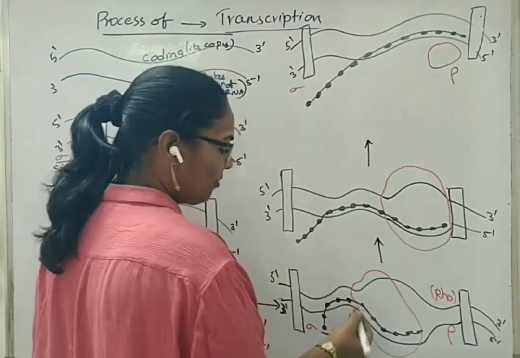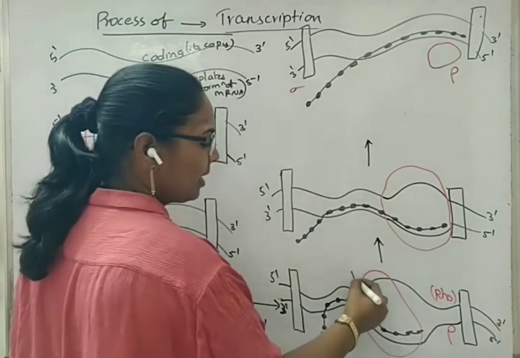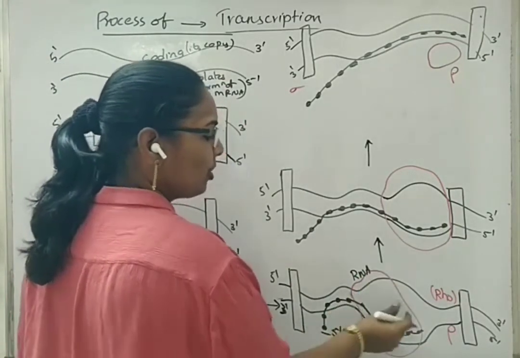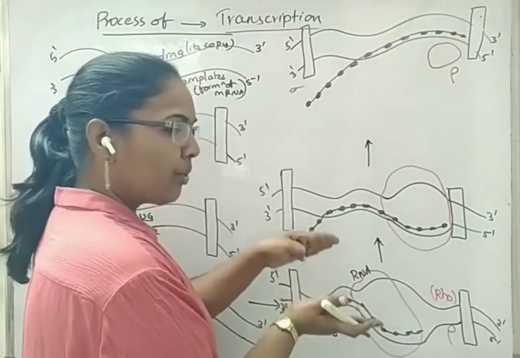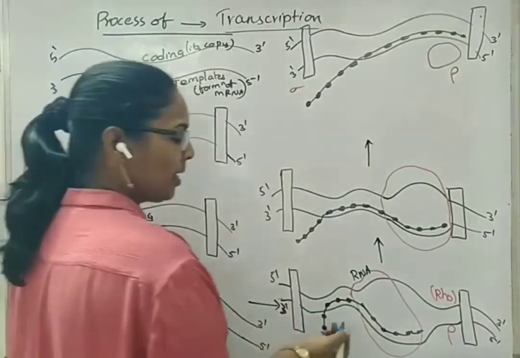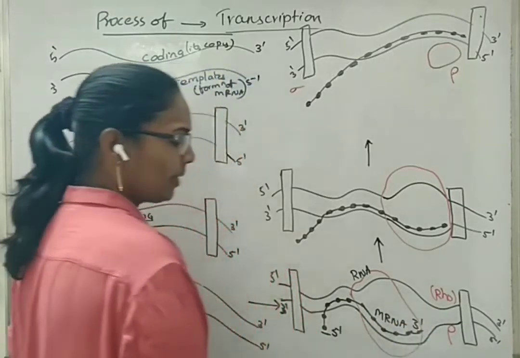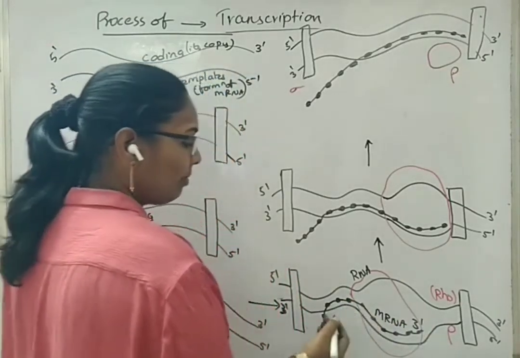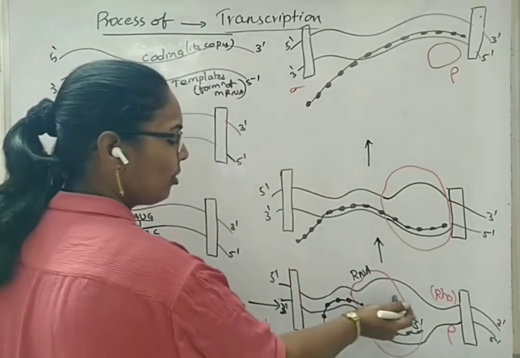It means that after the sigma factor disappeared, RNA polymerase alone started scrolling over the DNA strands and unwinding them, supporting the addition of new nucleotides for the synthesis of mRNA. So this is mRNA. Its other end will be the 3' end. Now, this process keeps on adding nucleotides.